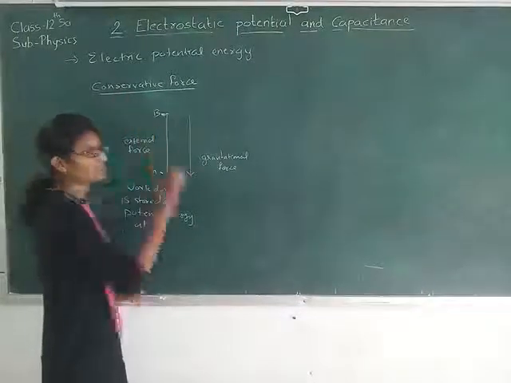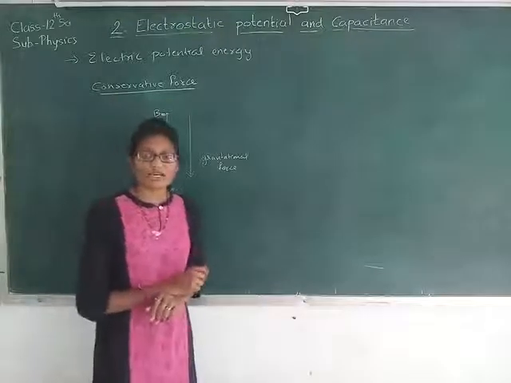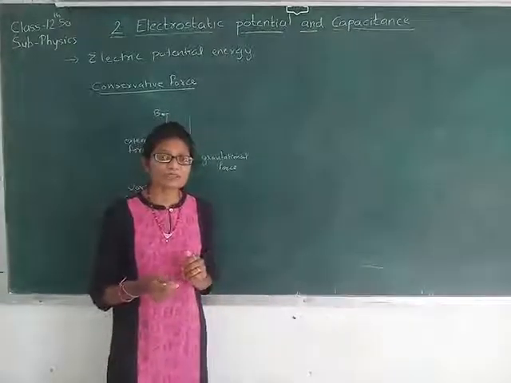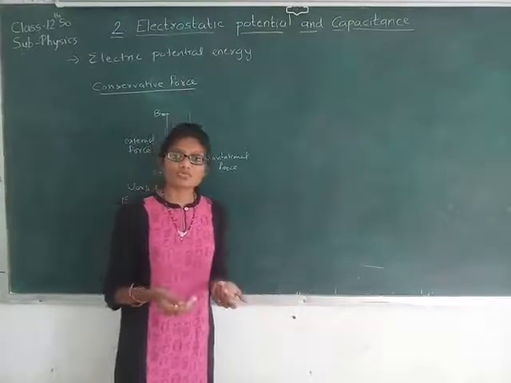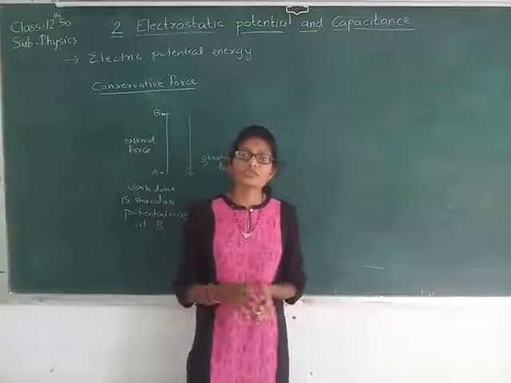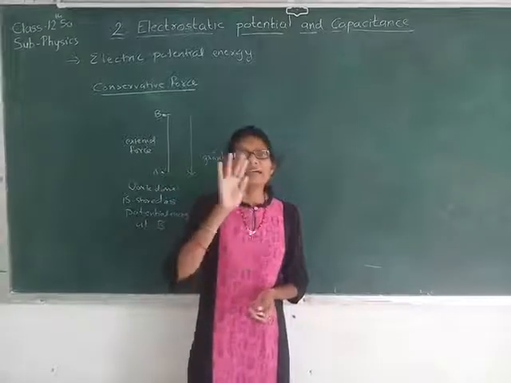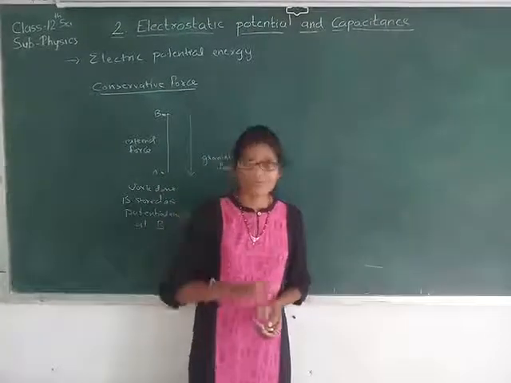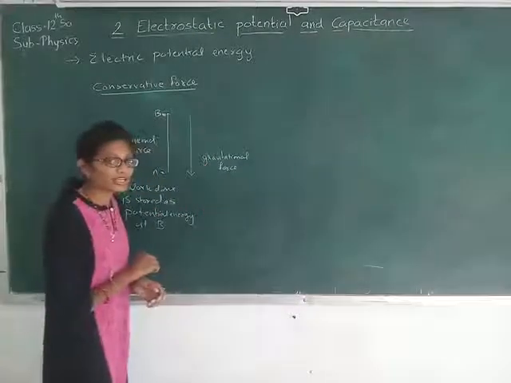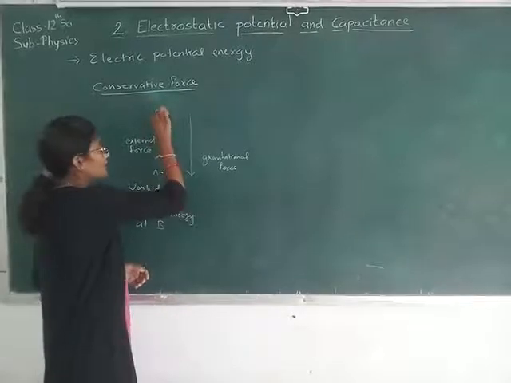Now at this point, when the object has reached over here, I need to remove the external force. So what will happen? When I remove this external force, logically you can know that by the gravitational force, the object will again be coming down, right? So what actually happens over here?